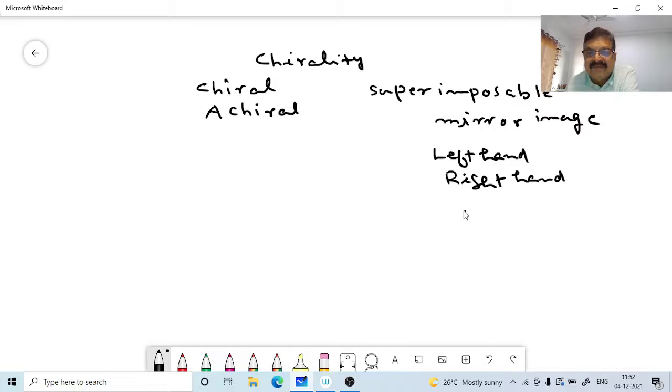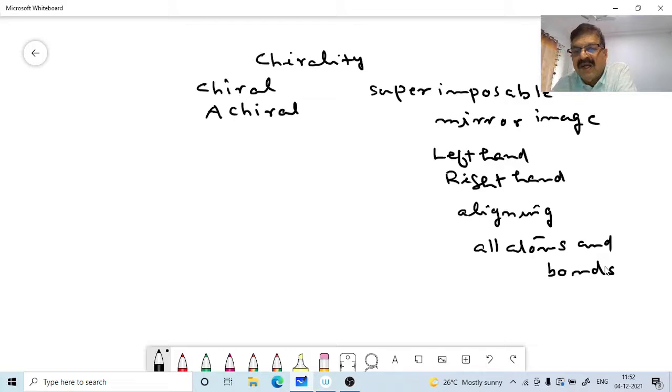That is aligning the parts. Now in the case of a molecule, aligning all atoms and bonds. All the atoms and bonds in the molecule should align with the mirror image. Then we can say it is fully superimposable. And in the case of an object, all parts of that object should be fully aligned with the mirror image. Then we can say it is superimposable. Otherwise, it is not superimposable. This is the concept of mirror image here: superimposable mirror images and not superimposable mirror images.